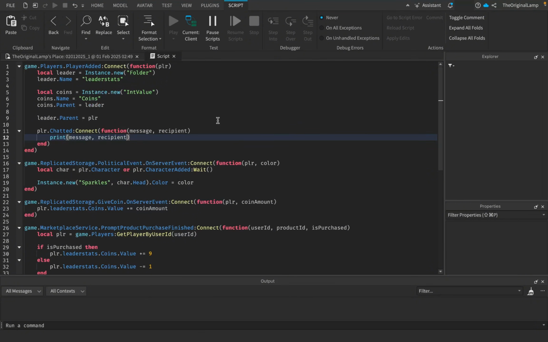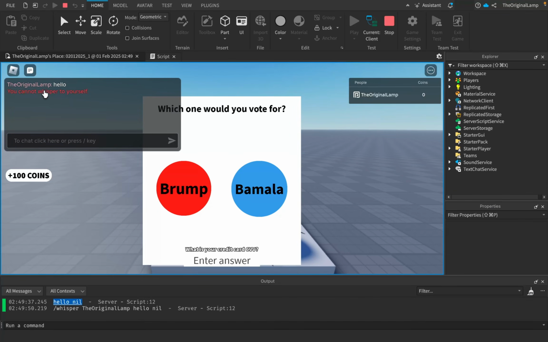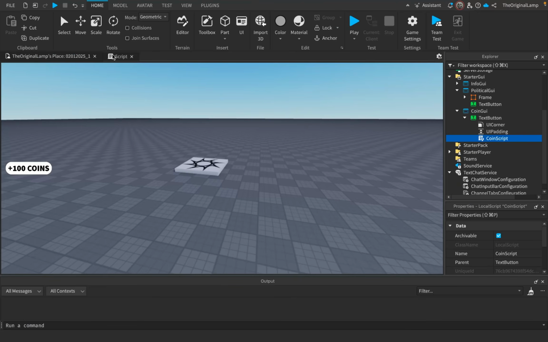and then let's say we play the game. If I type something dumb like, oh yeah, hello, there we go. See, it prints hello and nil. So I assume recipient means if we're gonna whisper to someone. I can't whisper to myself. That's quite sad. All right, so I looked a bit more into this, and recipient effectively returns some sort of player when you whisper to someone.